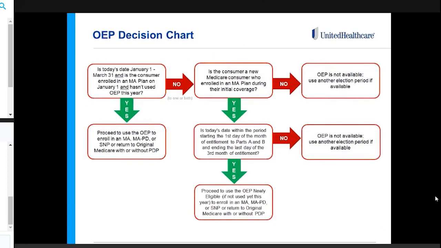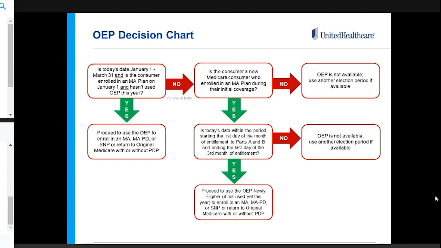So with OEP, we have a decision chart. I'm not going to read through the whole decision tree here, but I will highlight a couple things. So like I mentioned, the dates that you're looking at here for open enrollment period are January 1st through March 31st, and they need to be enrolled on a Medicare Advantage plan, and they have not used OEP. So that open enrollment period is a one-time use. Once they use it, they can't use it a second time.